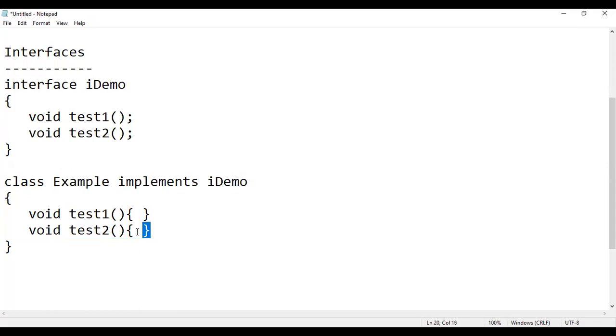Now let us assume that my class example has failed to implement the second method. In such a case, we say that the class example is an incomplete class. Why is it incomplete? Because it has failed to implement the second method present in the interface iDemo.